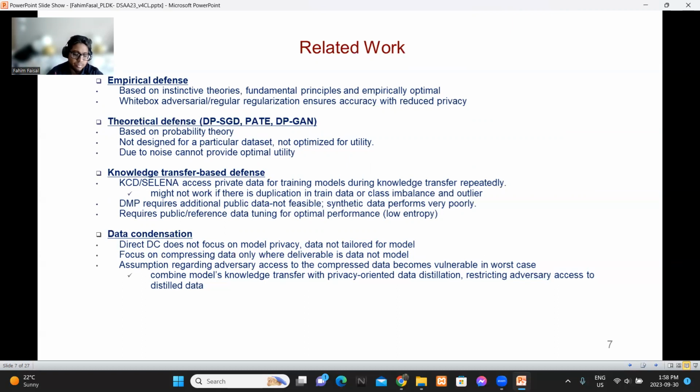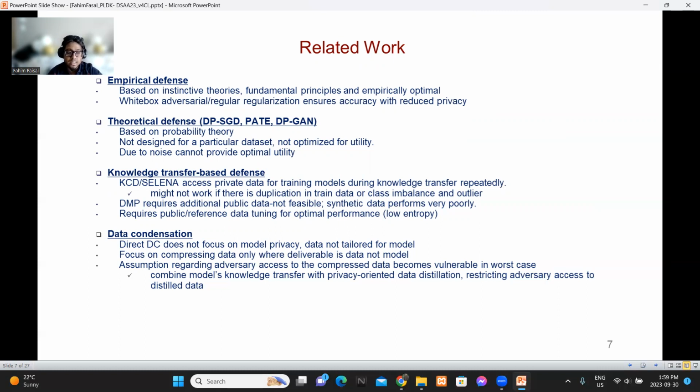Defenses like DP-SGD and PATE add noise to the gradient of the model, which deteriorates the utility of the model. Noise transfer based defenses like KCD and Selena require repetitive access to the training data, which might be risky, and might not work well if there is duplication in the training data or class imbalance. DMP requires additional public or reference data, and also requires data tuning based on entropy to perform better. And on synthetic data, DMP does not perform well.